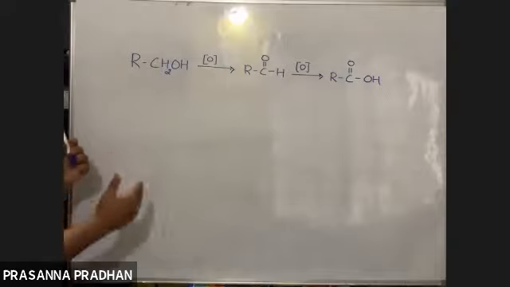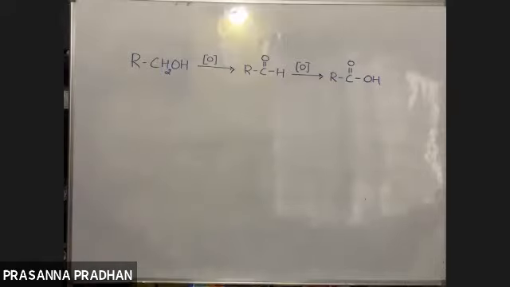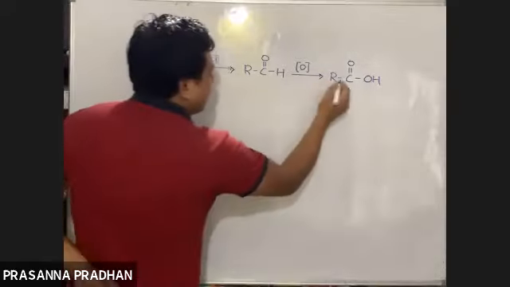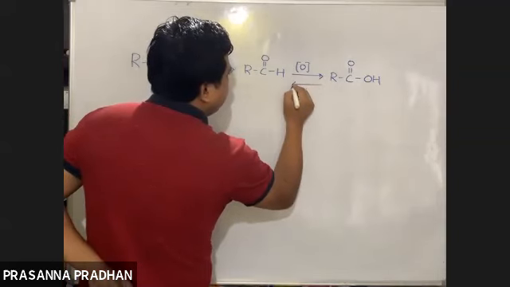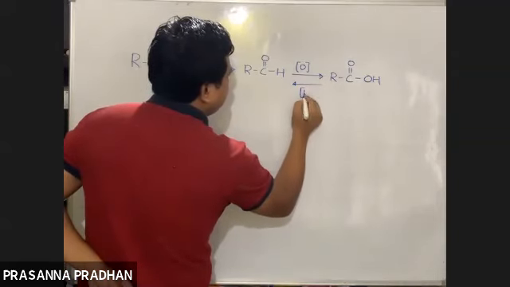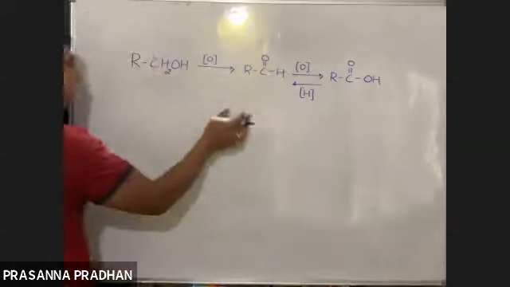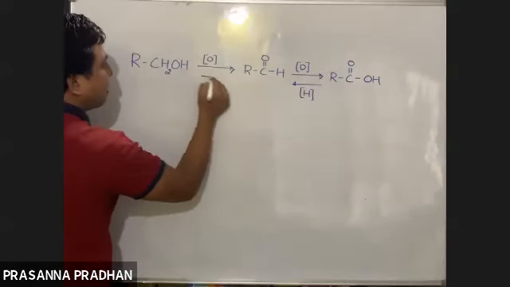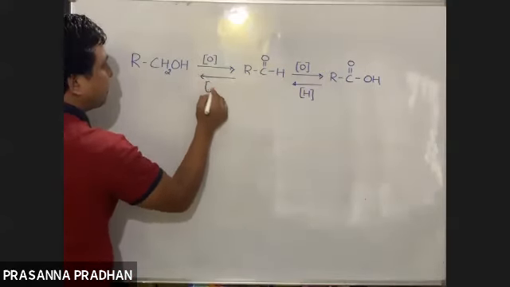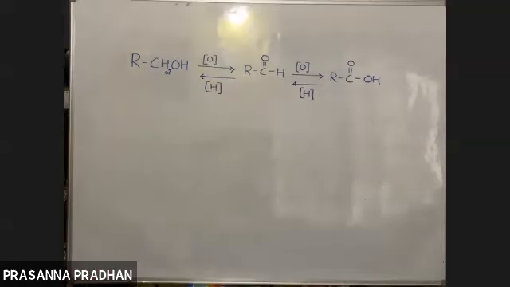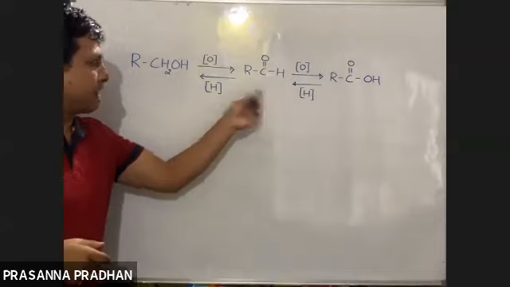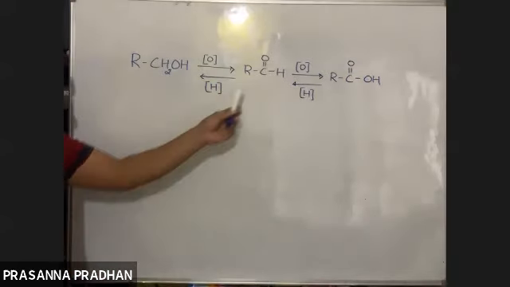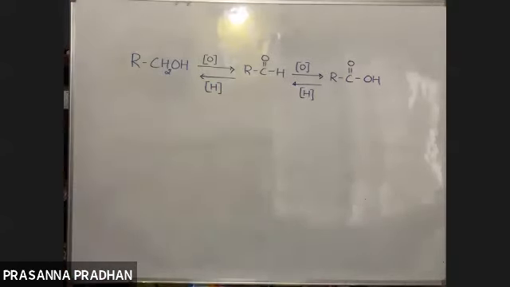Now, what is the reverse of oxidation? Reduction. So carboxylic acids upon reduction will give us aldehyde, and this aldehyde on reduction will give us 1 degree alcohol. Although it's very difficult to stop the reduction at the aldehyde stage, the reduction proceeds to the 1 degree alcohol stage.